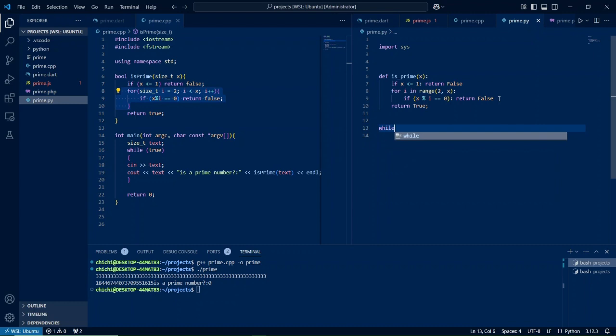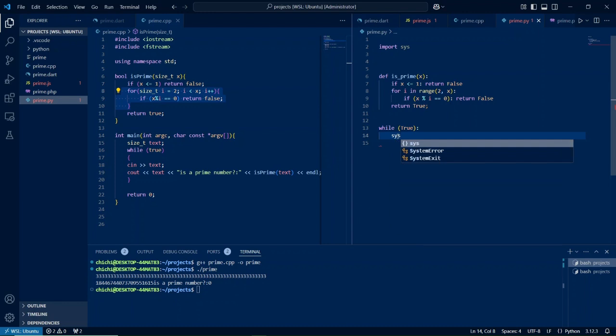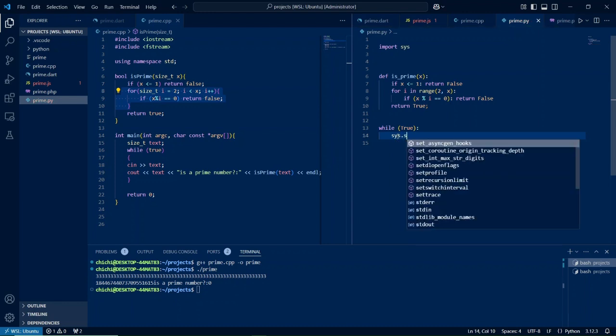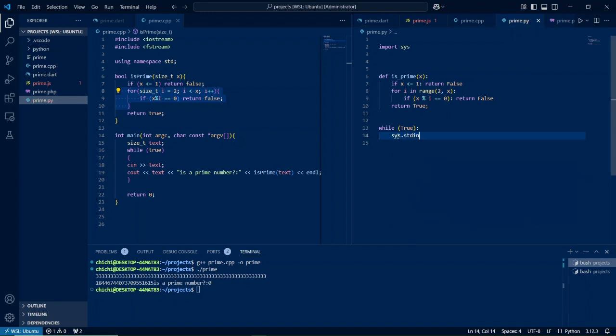All right, on to our main function. Just as in C++, we'll create an infinite loop here. However, just as I said, the Boolean types have to be capitalized in Python. Sometimes I tend to confuse that. There are two ways to read from the standard input, but I prefer this one. From sys, we can access the standard input, then we can use read.